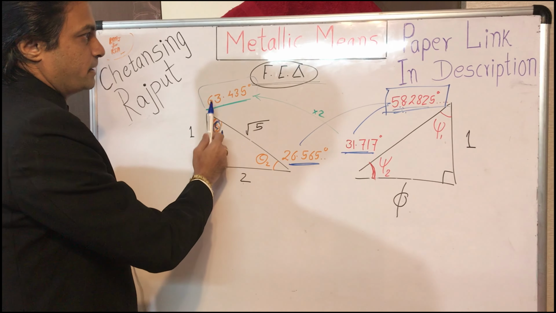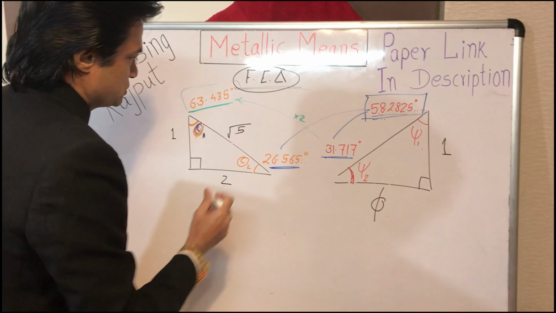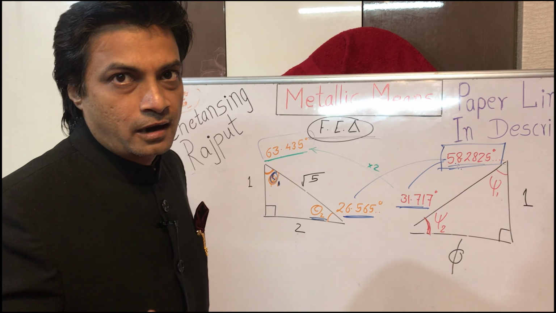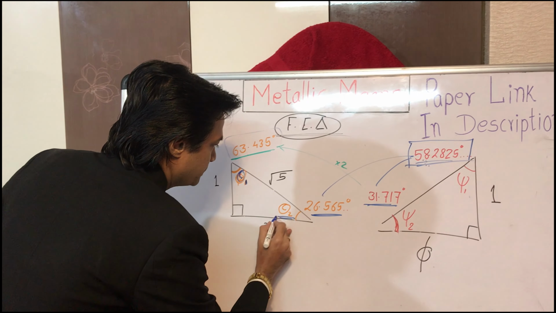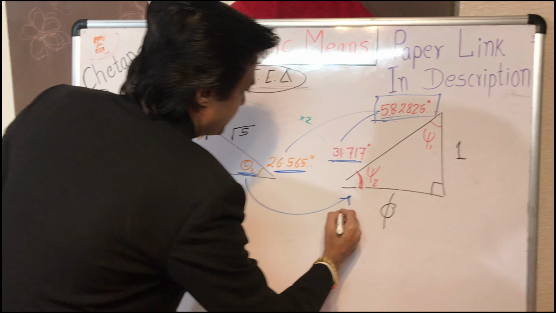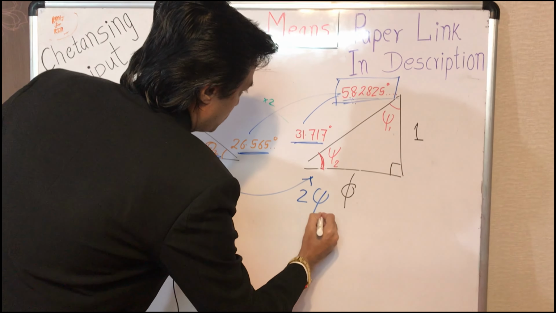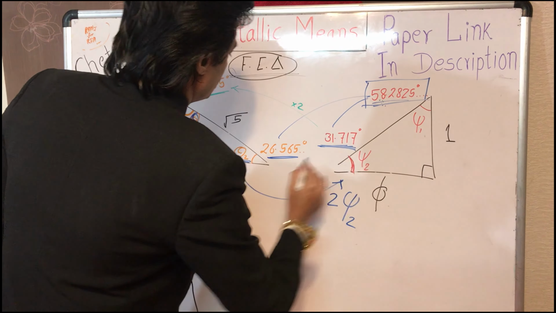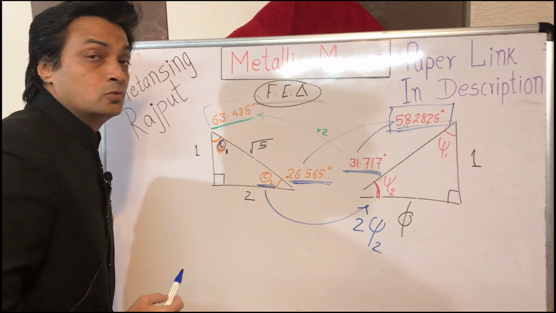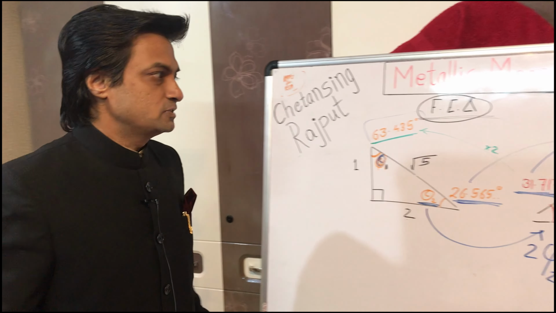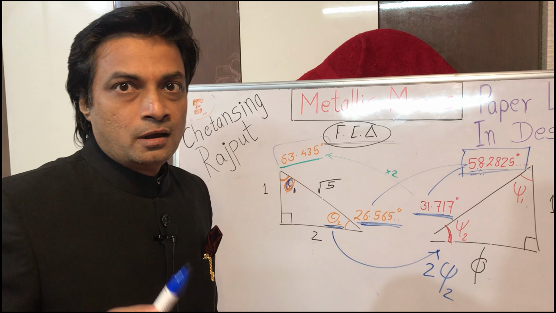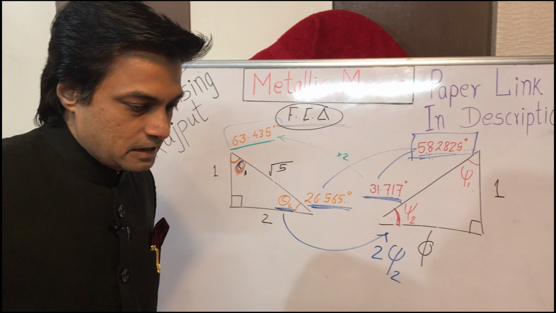This angle is the supplementary angle to twice of it, and similarly this angle theta 2 is a complementary angle. It is complementary to twice psi 2; twice of this and 26 point something will add up to 90 degrees. And this relationship can be generalized for any nth metallic ratio.